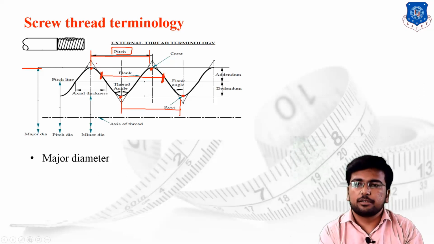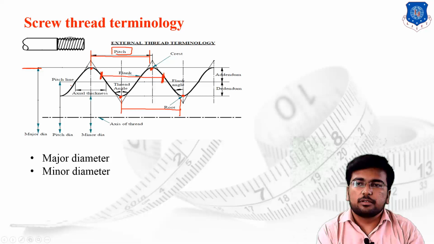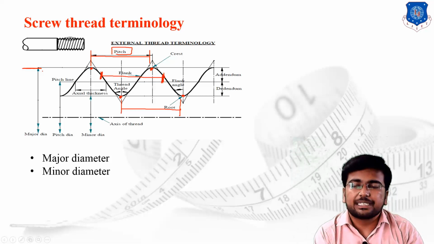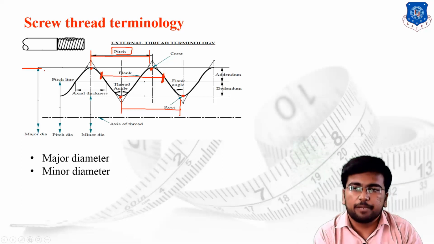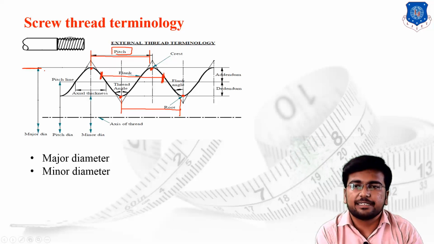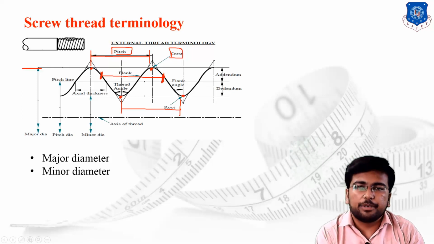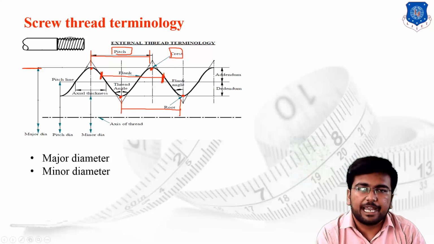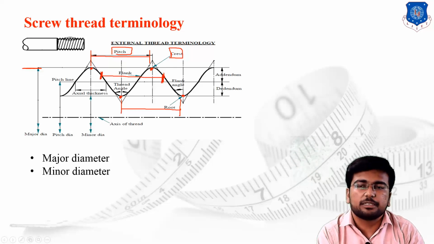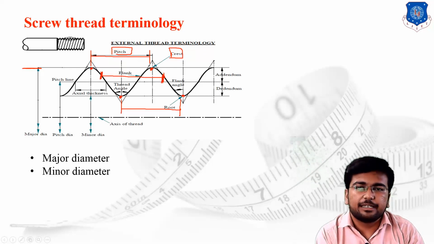Now let us start. Major diameter: the maximum possible diameter of the thread profile is known as the major diameter, or I can say the diameter over the crest value is known as the major diameter. Then the minor diameter, the minimum possible diameter of the thread profile, is known as the minor diameter, or we can say the diameter over the root value is known as the minor diameter.